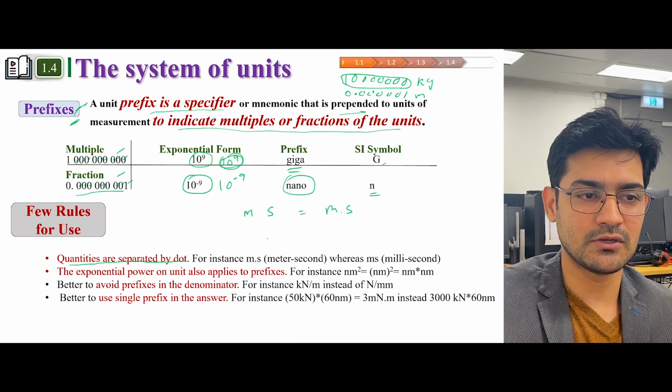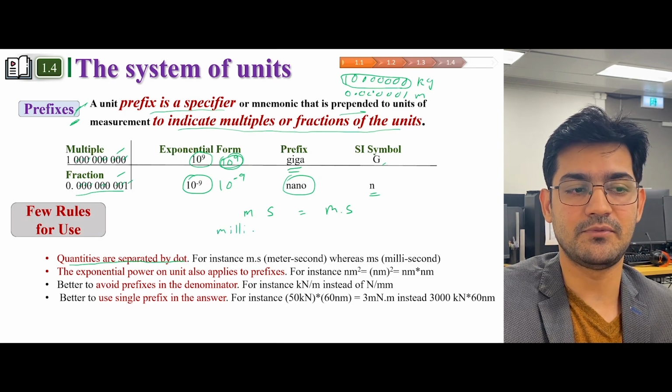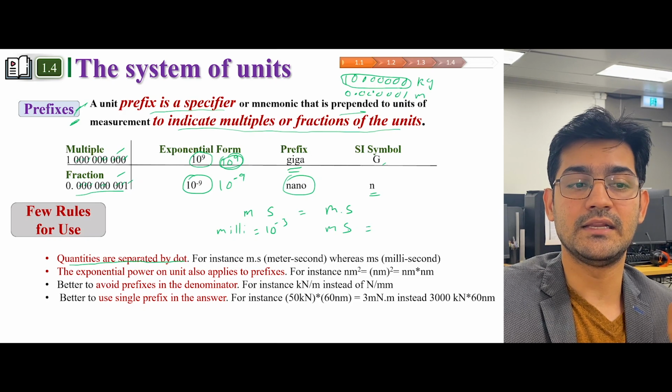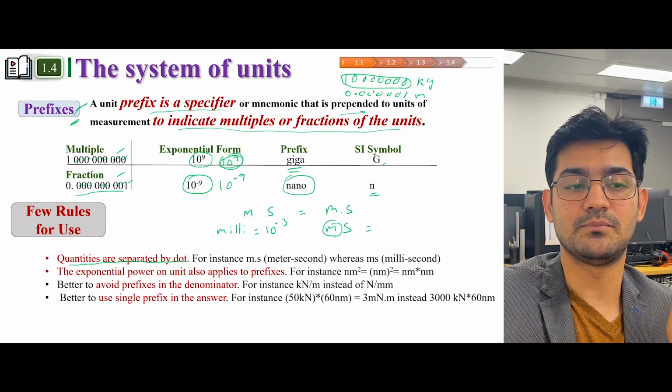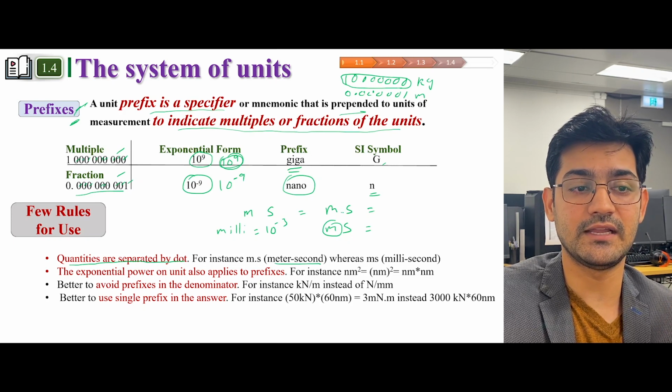That's needed because m is also a prefix, milli. Milli is a prefix that stands for 10 raised to the power minus 3. So if it's written ms and there is no dot, that would mean it's a prefix, not a quantity. With a dot, it would mean meter second.